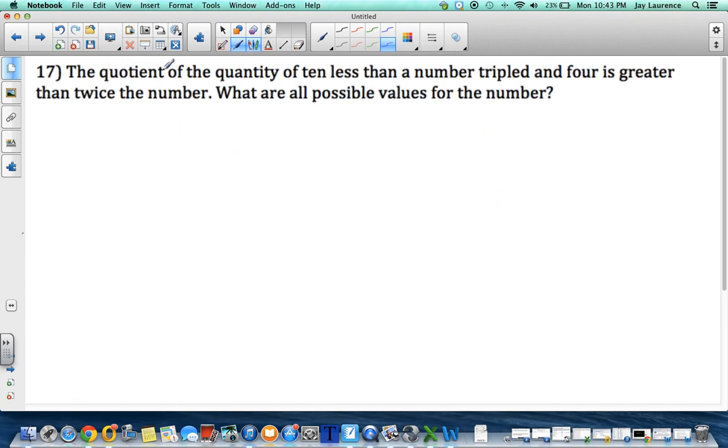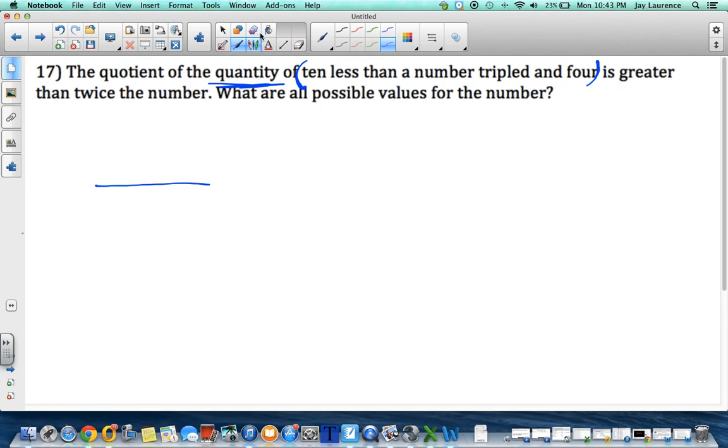All right, 17. The quotient, going to need a division bar, quotient of the quantity. Quantity is going to be my numerator. What's in the quantity? The quantity of 10 less than a number tripled and 4. There we go. Uh-oh.